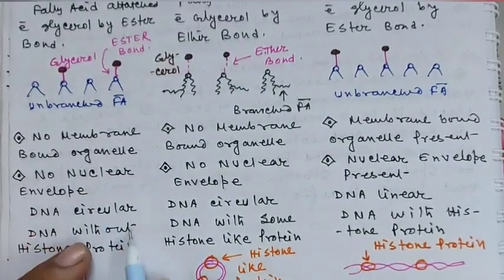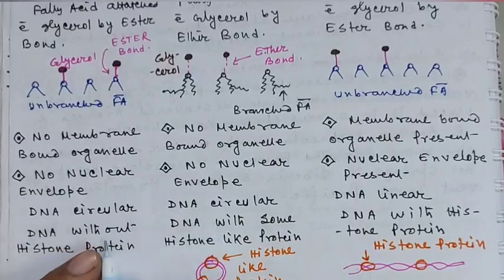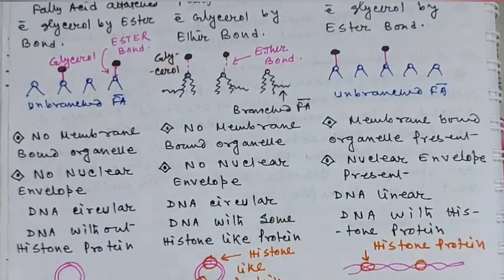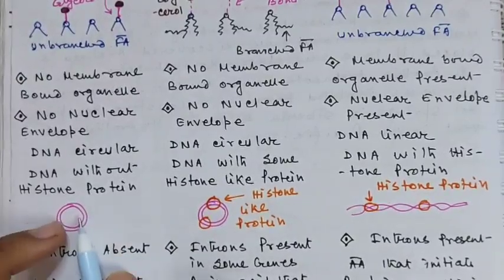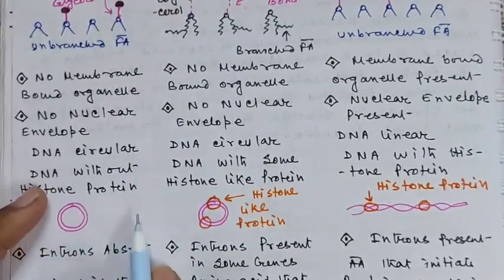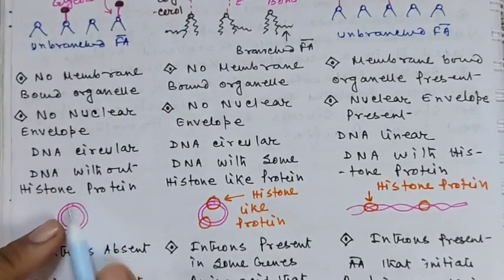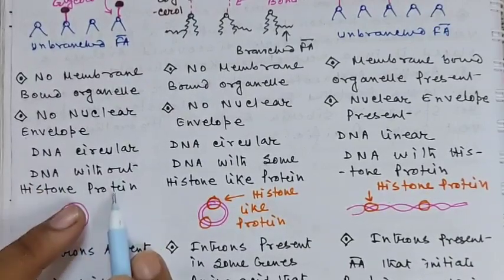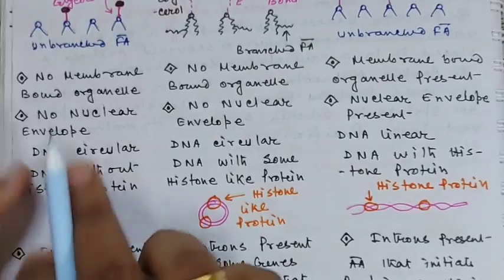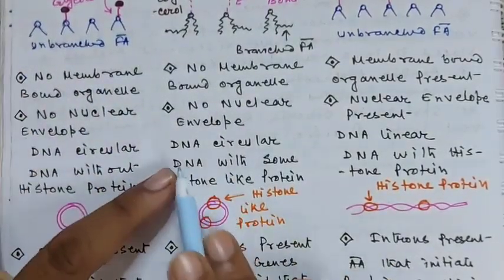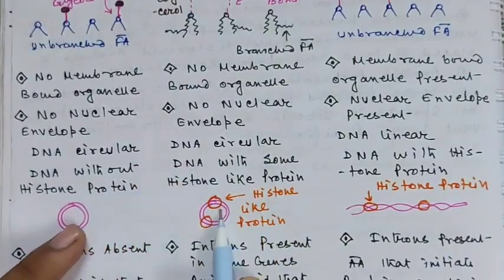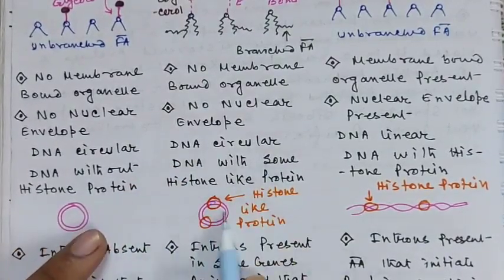But the chromosome can be different in different types of domain, and the bacterial chromosome is only made up of DNA, so their chromosome is a single circular double-stranded DNA molecule, and in their chromosome no histone protein can be found. So the DNA without histone protein, as a single circular DNA molecule, forms the chromosome in domain bacteria or Eubacteria. And in domain Archaea, the DNA is also circular like bacteria, but histone-like protein can be found. This is not true histone, but histone-like protein can be found in domain Archaea.